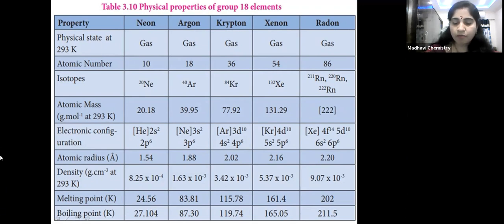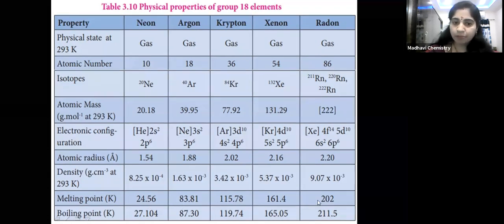Next, melting and boiling points. Atomic mass increases, then melting and boiling points also increase. 24.56 for neon, 83.81 for argon, 115.78 for krypton, 161.4 for xenon, and 202 for radon. So like that, from top to bottom melting point increases.